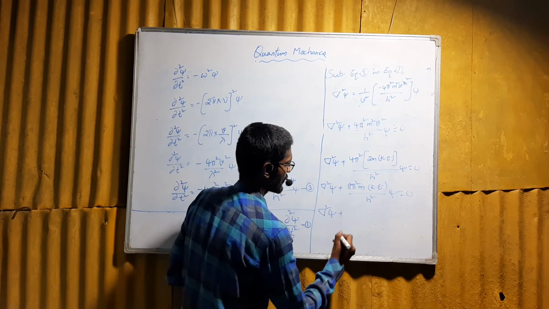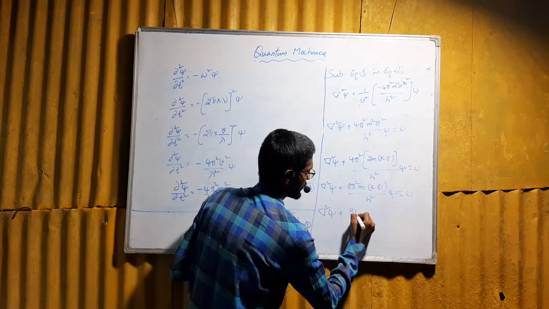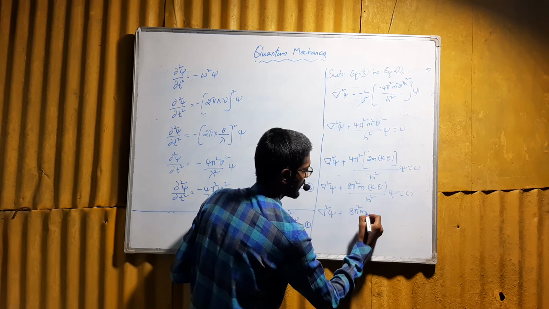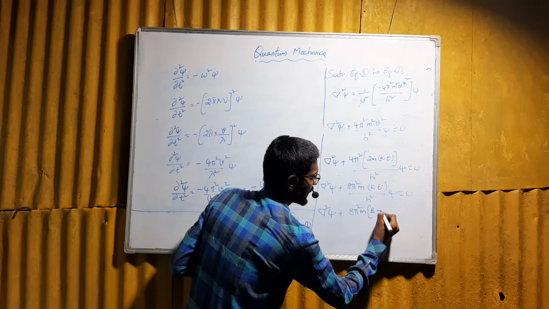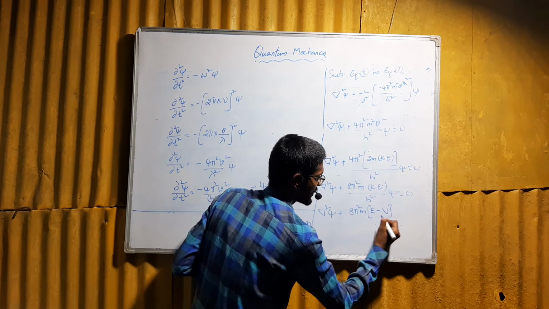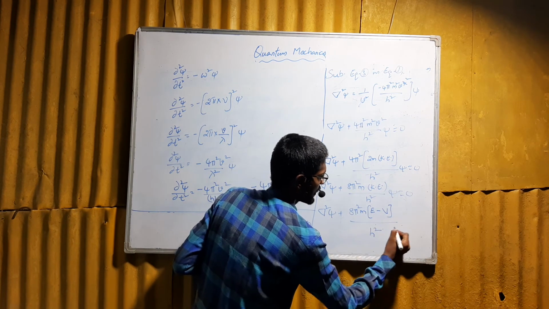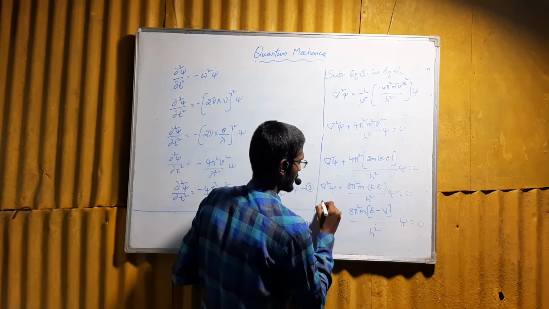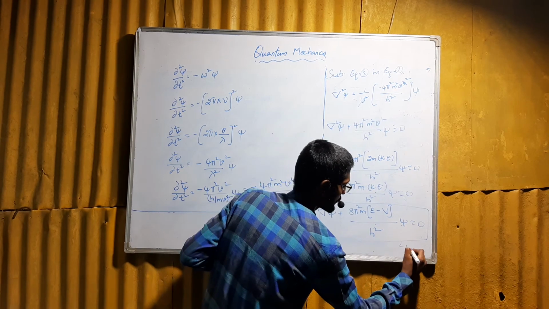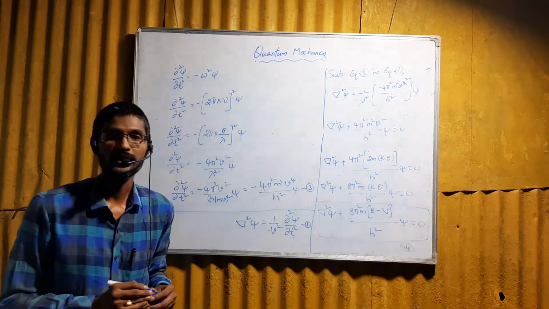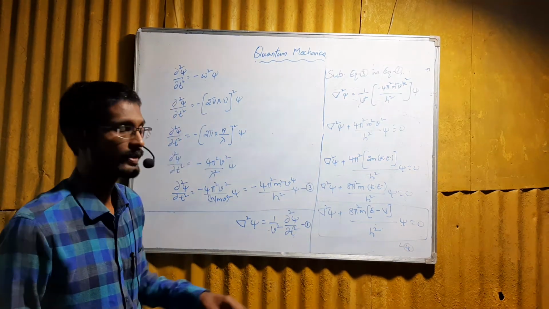So ∇²ψ + 8π²m(E − V)/h² ψ = 0. This is equation 4, which represents the Schrodinger time independent wave equation.